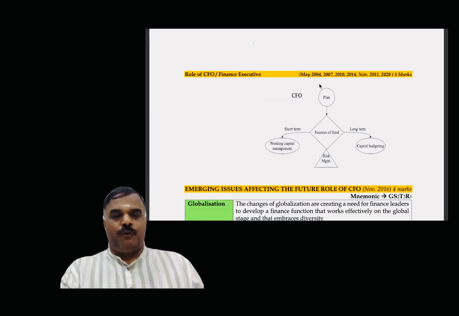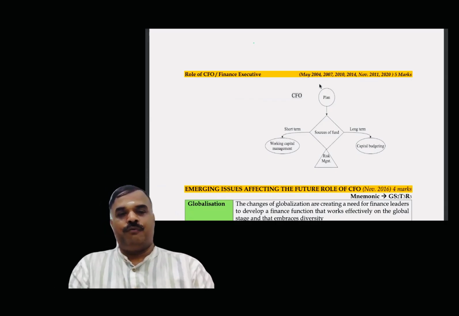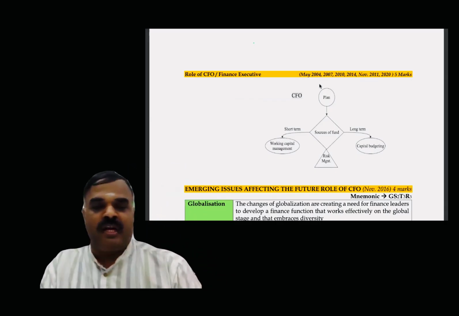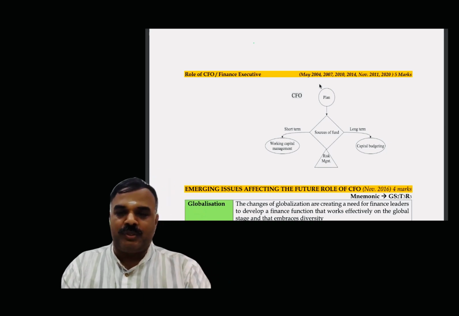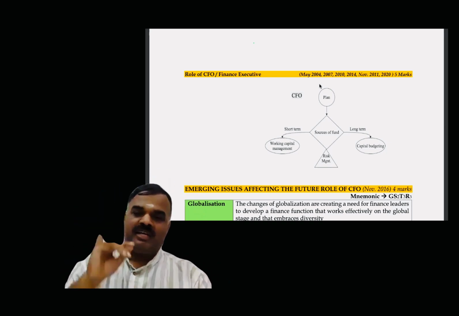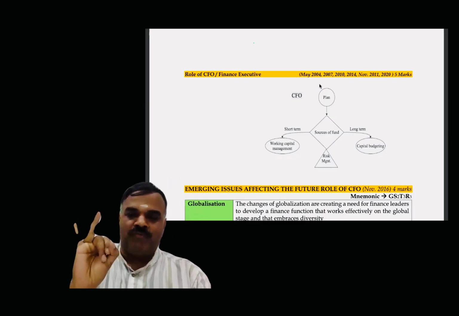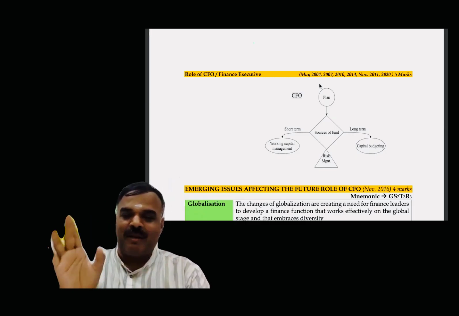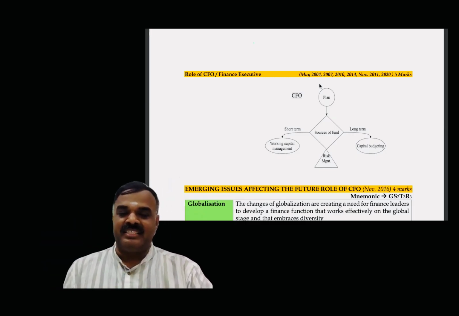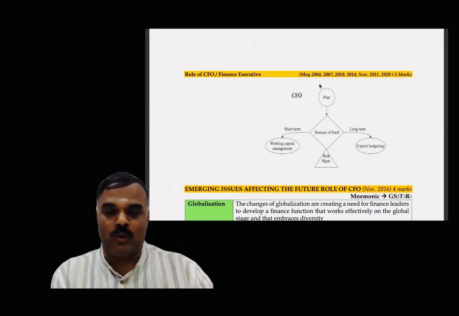With respect to the functions of the CFO, Chief Financial Officer, a very frequently asked question. There are 5 major functions: planning, source of fund, working capital management, capital budgeting decision, and risk management. These are the 5 major roles of the CFO.